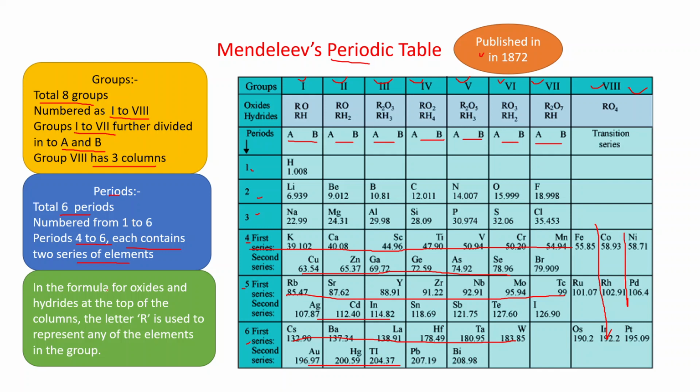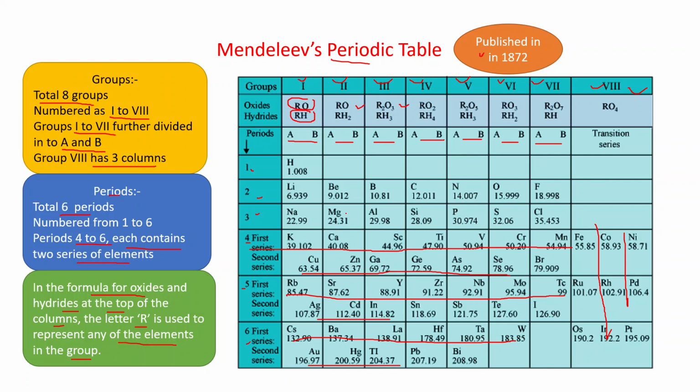Now the formula for oxides and hydrides at the top of the column, you can again see in this table. This is the formula of oxide and this is the formula of hydride. In these formulae, the letter R is used to represent any of the elements in the group.